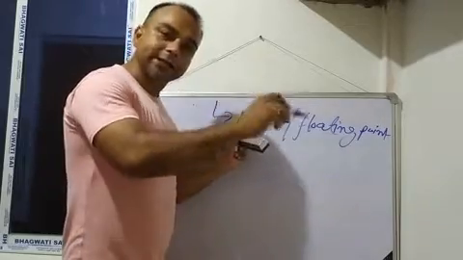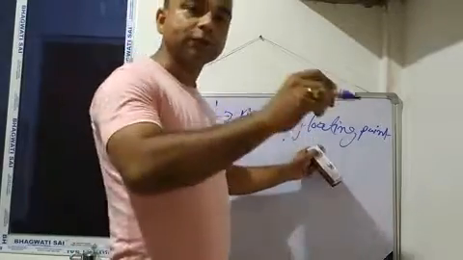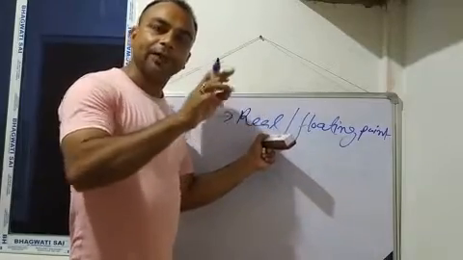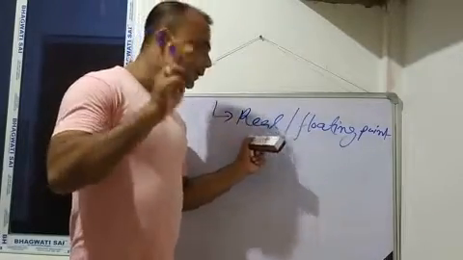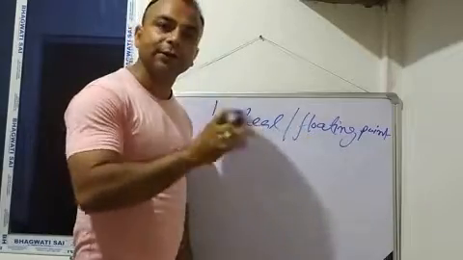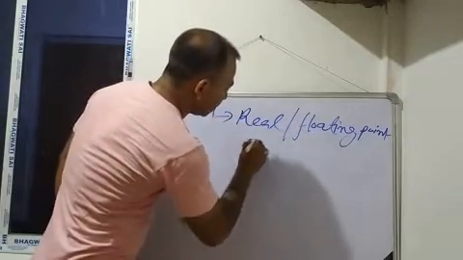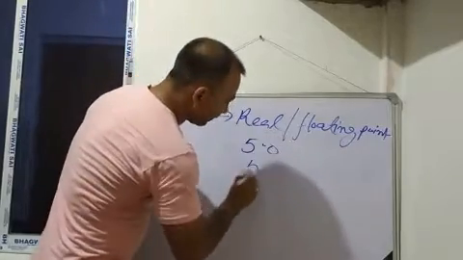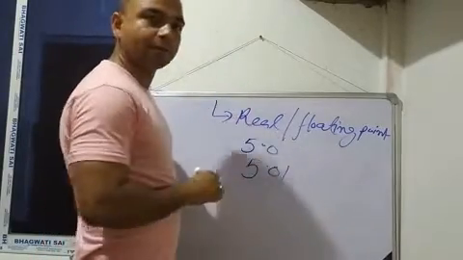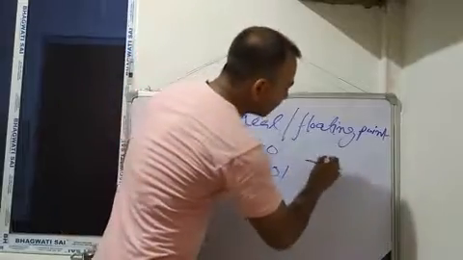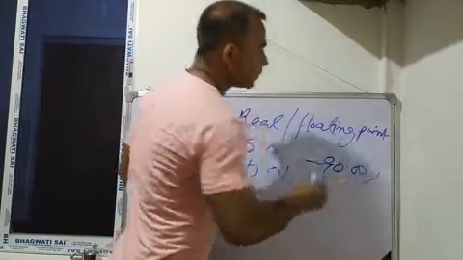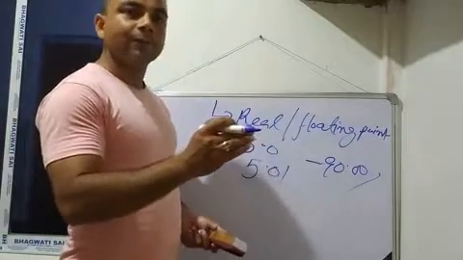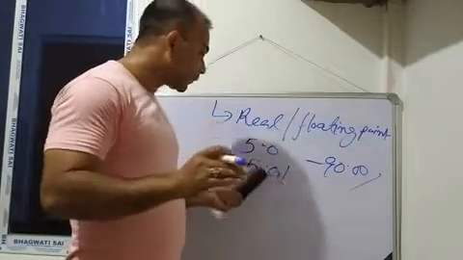A real or floating constant may be positive, it may be negative, but the difference is, if it is an integer then a decimal point is not required, and if it is a real or floating then a decimal point is required. For example, 5.0 is an example of a real or floating constant, 5.01 is an example of a real floating constant, and -90.00 is an example of a real floating constant, because just like integer, a real value may be positive, may be negative.